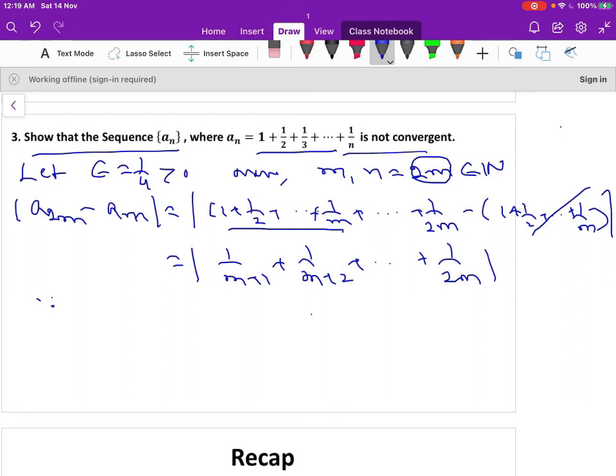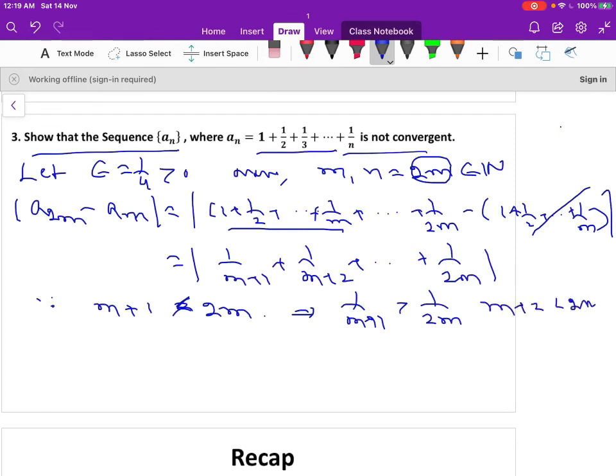Since m plus 1 is less than 2m, this implies 1 by m plus 1 is greater than 1 by 2m.